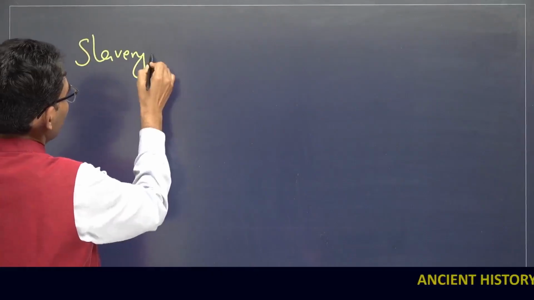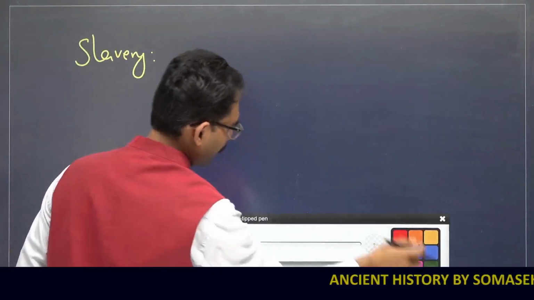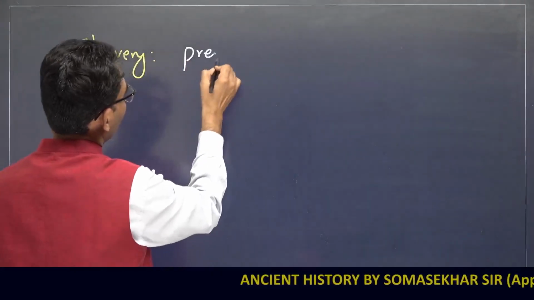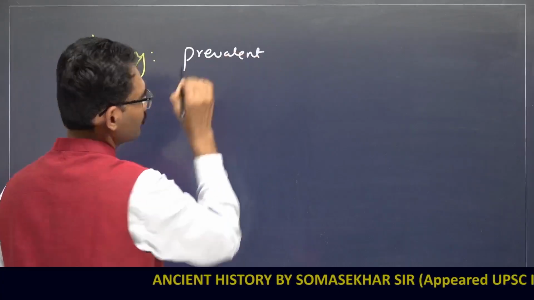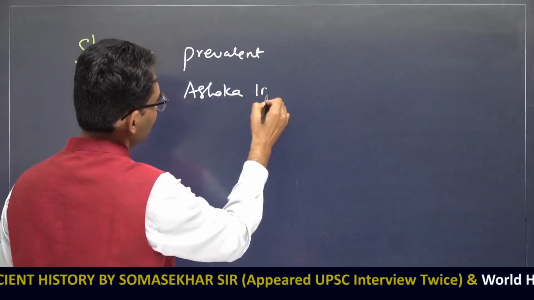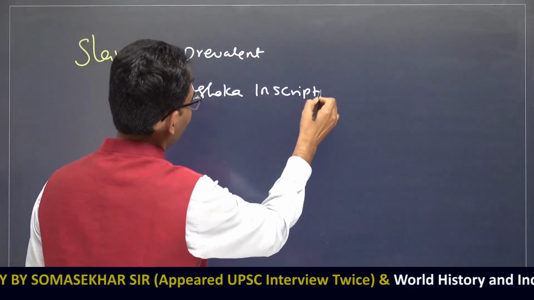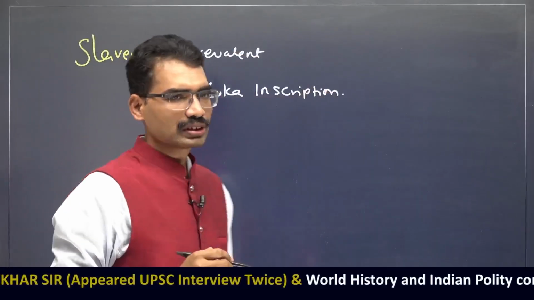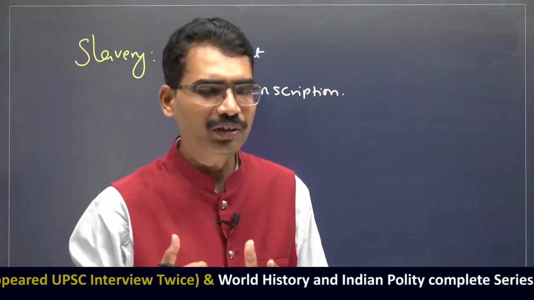Slavery. Slavery was also prevalent. Even Ashoka's inscriptions mention it. This means that even though slavery was prevalent, the treatment of slaves was not as harsh as in Greek societies.